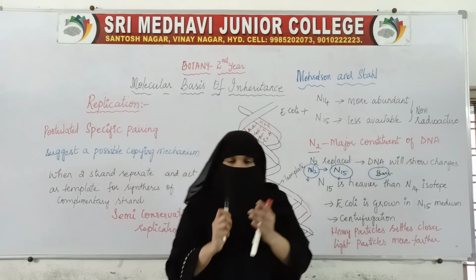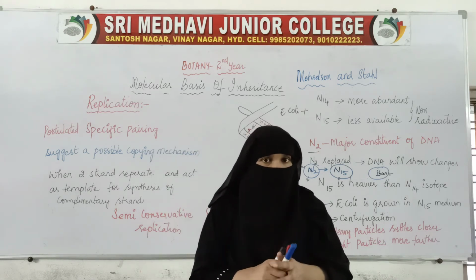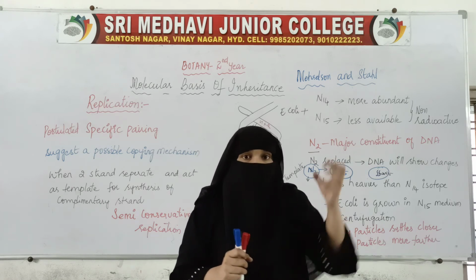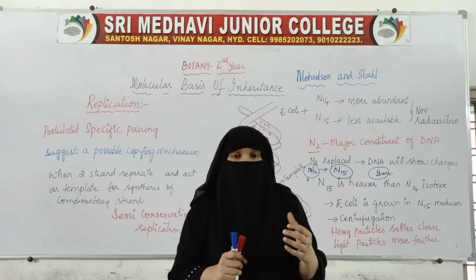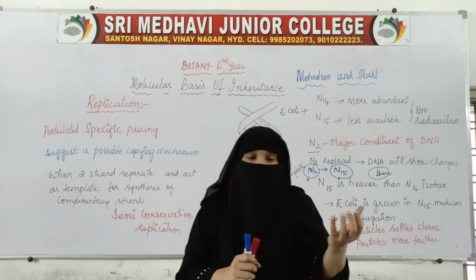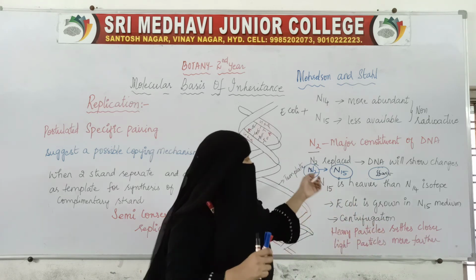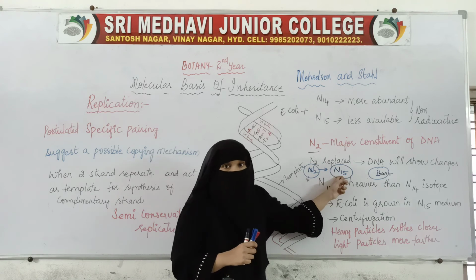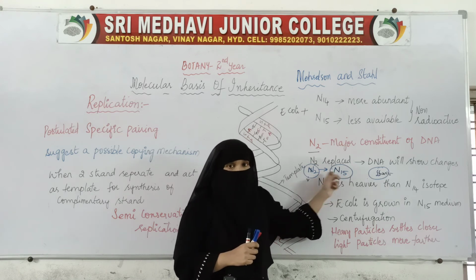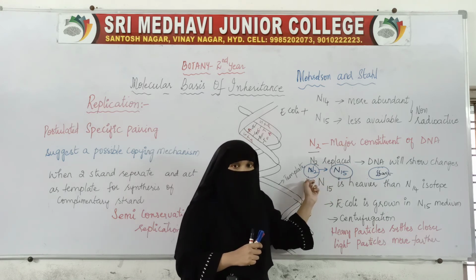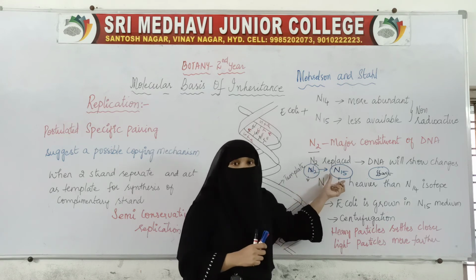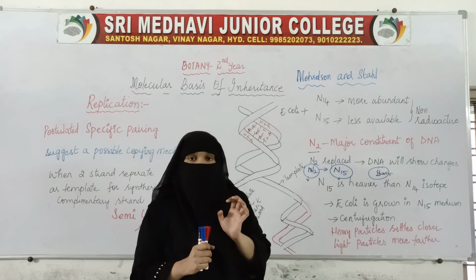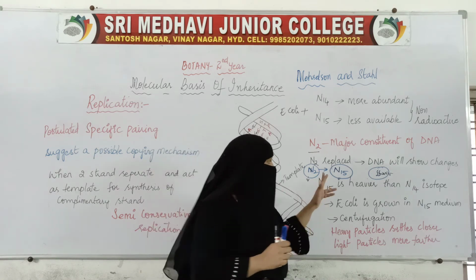If DNA was having normal nitrogen previously, then it will be normal only. But if we grow the bacterial cell in N15, the heavier nitrogen, instead of normal nitrogen, what will happen?